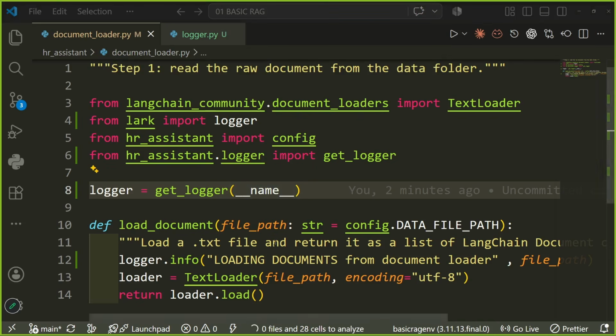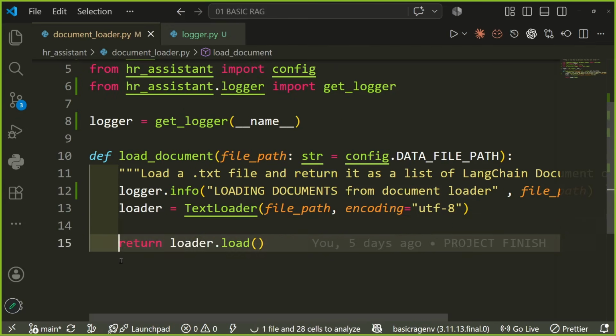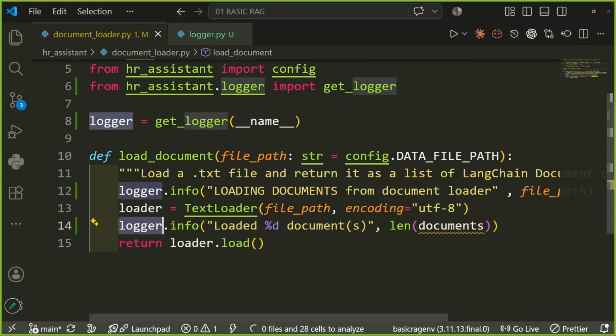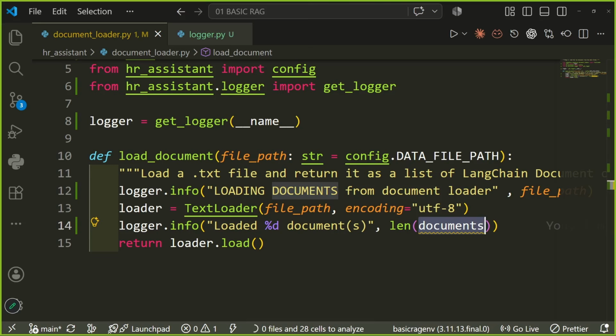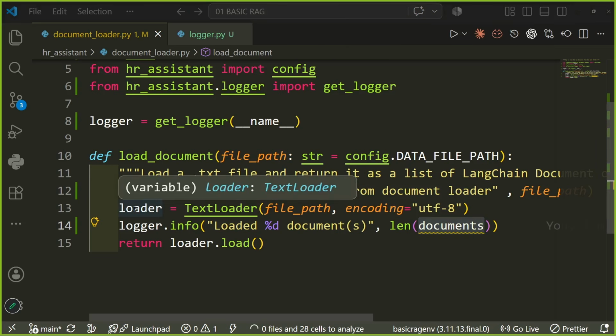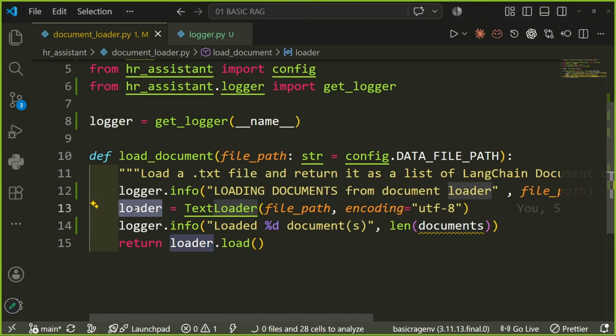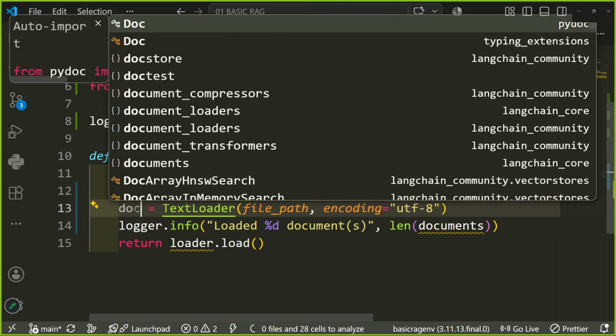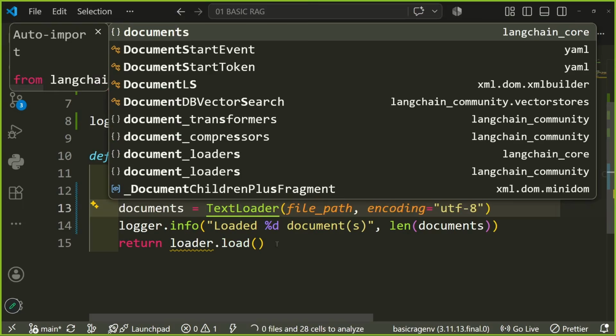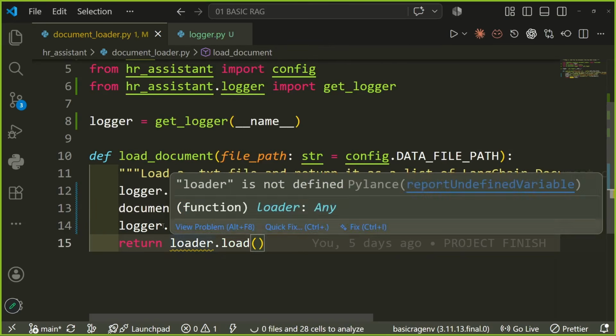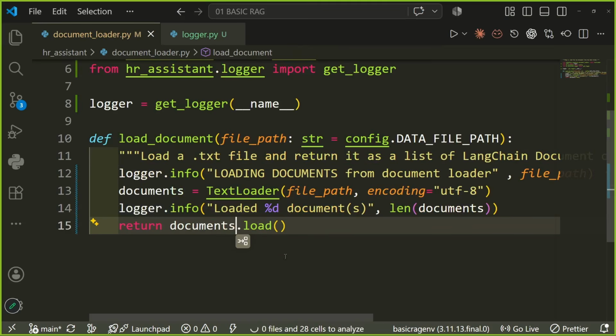And finally, we will also add one more logger statement, logger.info loaded documents, length of the documents. Let us see, where are the documents? This is loader, so we would call this documents, and this also would be documents.